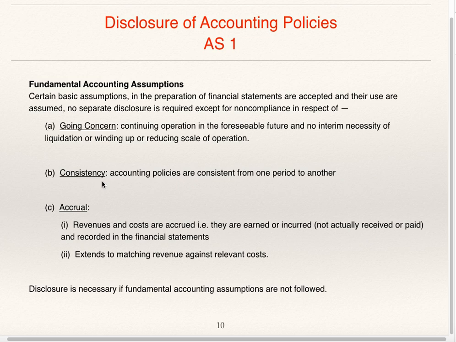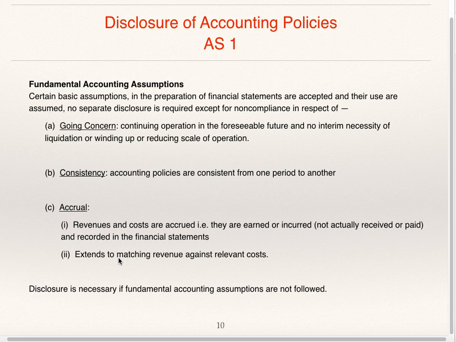Consistency is the second fundamental accounting assumption. Accounting policies are consistent from one period to another. And the third fundamental accounting assumption is accrual. Revenues and costs are accrued, that is, they are earned or incurred, not actually received or paid, and recorded in the financial statements. It extends to matching revenue against relevant cost.